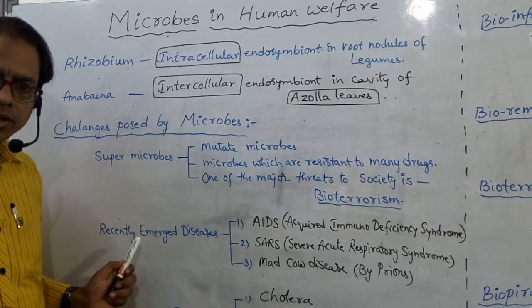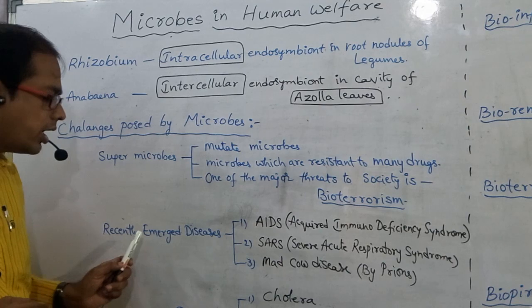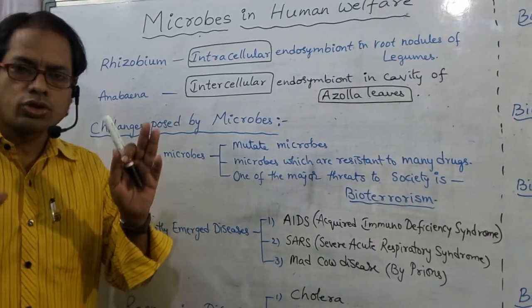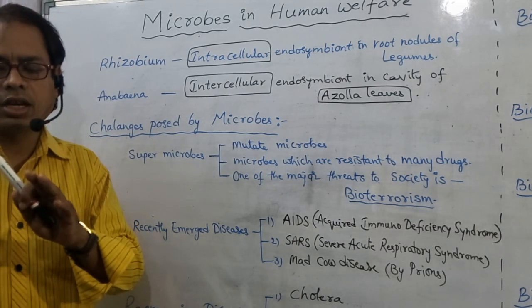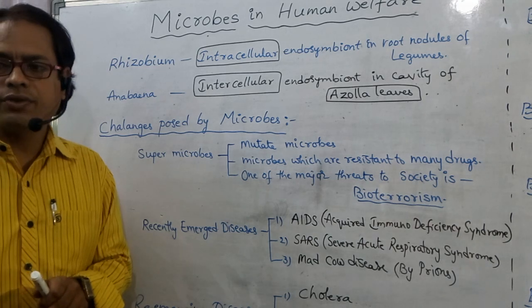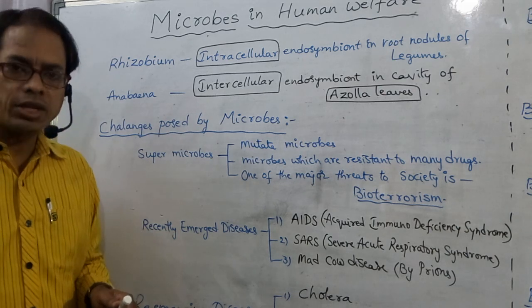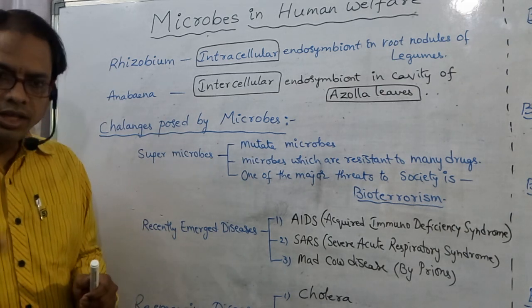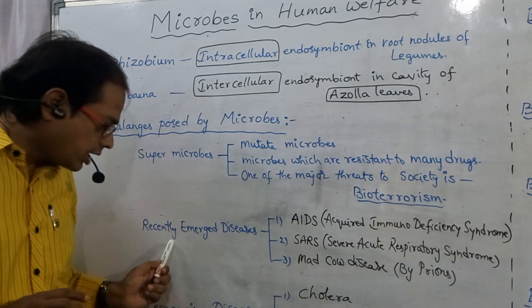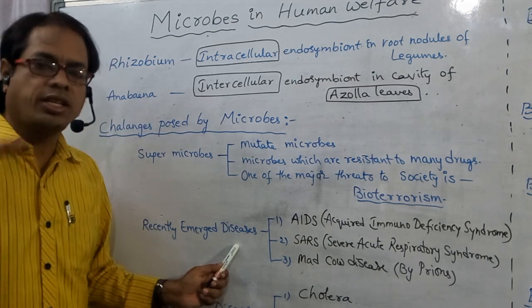I want to discuss a few points, that is, recently emerged diseases. That means new diseases.